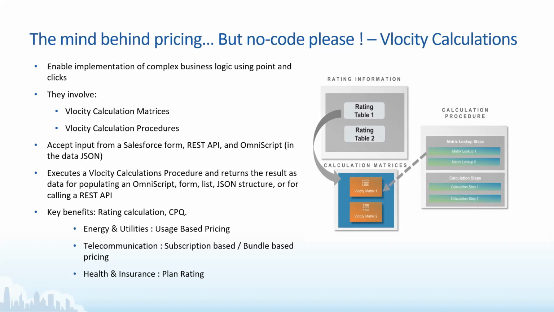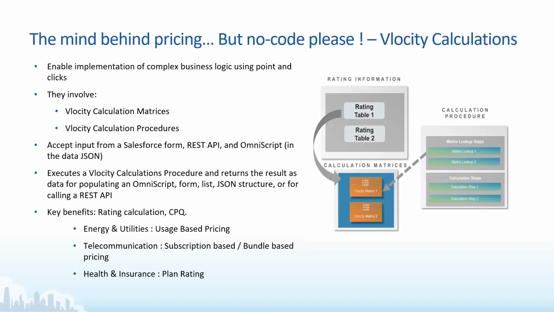Coming to health and insurance, where you have a plan rating or health rating, or a health insurance procedure. In this scenario we have multiple parameters in place: what gender a person belongs to, what age, and what kind of habits he has, so whether he is a drinker or not, a smoker or not. Those things also come into the picture when we go for health insurance. These inputs will be taken into consideration, and the output will be displayed on the basis of those inputs. So this is how a pricing model works using the velocity calculations.